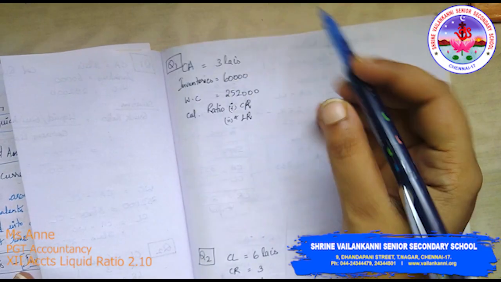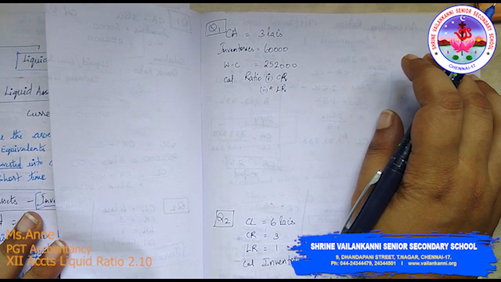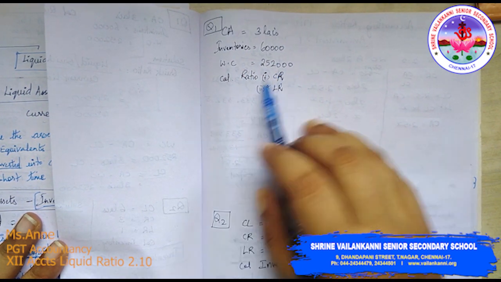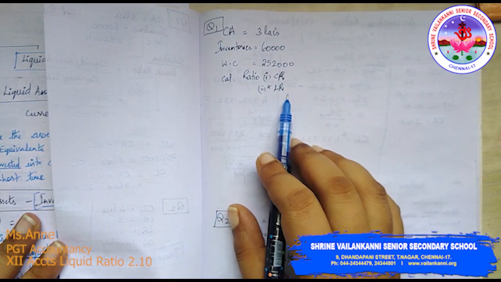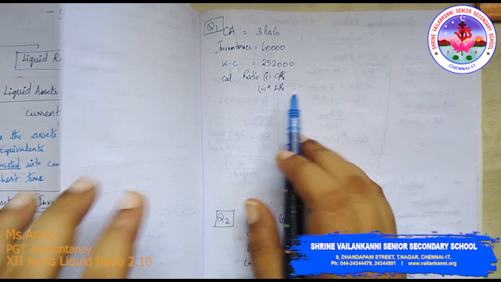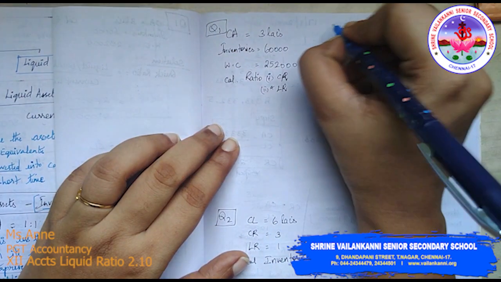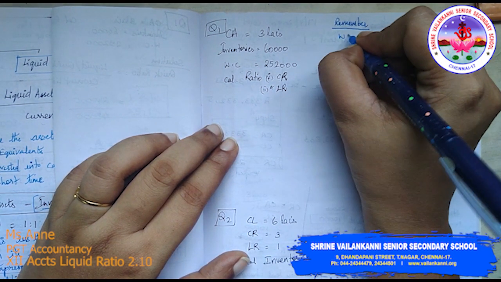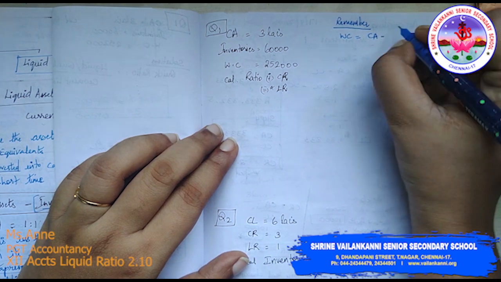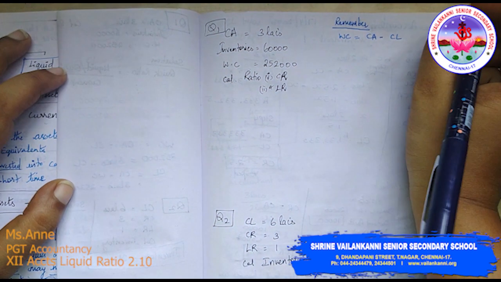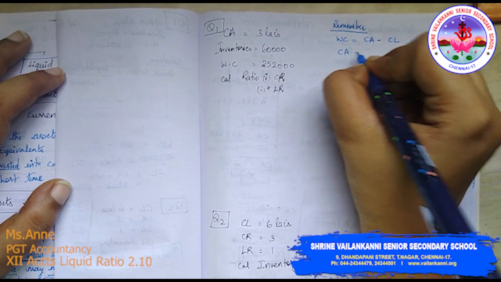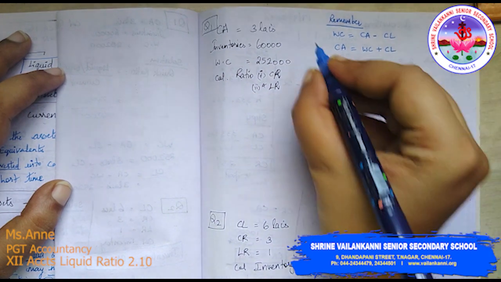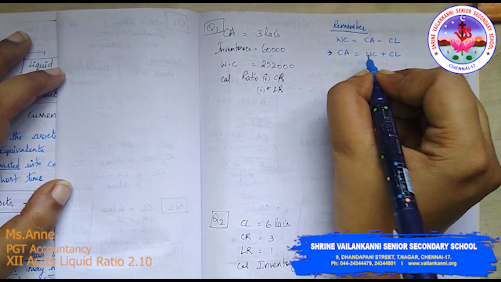Now look into this problem. Current asset is 3 lakhs, inventory 60,000, working capital 2,52,000. You need to find the current ratio as well as the liquid ratio. Now we have working capital. Remember this always: working capital is equal to current asset minus current liability. This we know. Current asset is equal to working capital plus current liability. We have derived this formula.